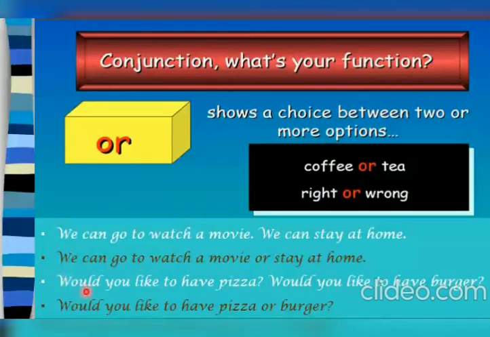Would you like to have pizza? Would you like to have burger? Now here in both the sentences, you are having options. Either you can have pizza or burger. So: would you like to have pizza or burger? So whenever you are having options, you can use this conjunction or.